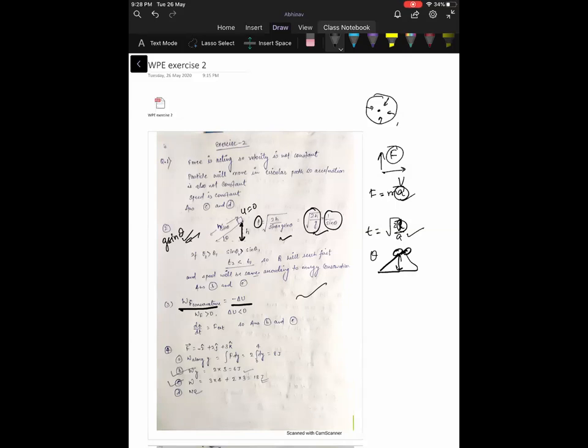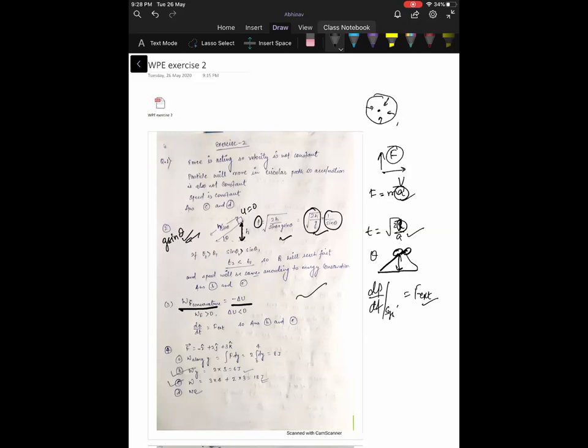The rate of change of total momentum of a many particle system is proportional to the net internal force acting on the system. From Newton's third law, the net internal force does not come in at all, so dp by dt of the system will be equal to F external only, not the internal forces. So options B and C are correct. Now question number 4.